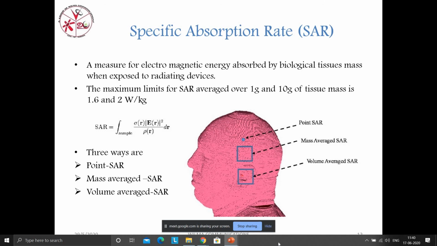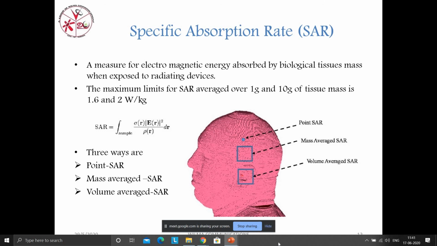In a human body, each and every organ also emits some radiation. For example, the knee: every second you have to walk, and in that walking position our knee will release 0.15 kg per watt radiation. So every organ emits radiation, and those radiation values are very minimal. So if you go for external placing of an external antenna, and that antenna's radiation emission is equal to that, then our human bodies are not harmed.